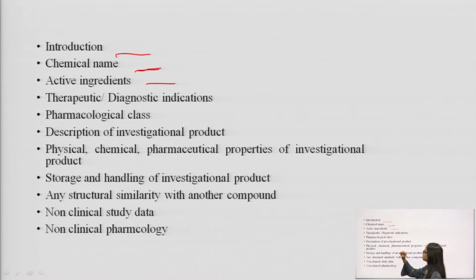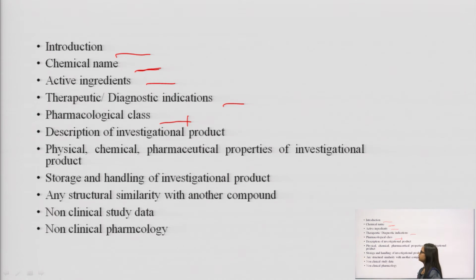Next, its therapeutic or diagnostic indications. What are the therapeutic and diagnostic indications of the product? You have to mention everything. Then, in which pharmacological class does the product fall? It means whether it is antidepressant, anti-anxiety, etc. You have to classify it according to its pharmacological action.